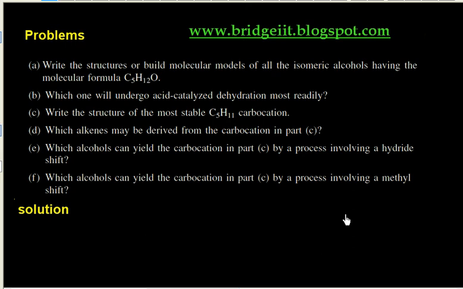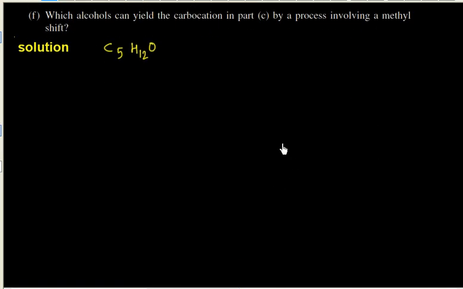Now this problem is related to dehydration of alcohol. This says we have a compound whose molecular formula is C5H12O. So the formula is given, C5H12O. We have to write the possible isomeric alcohols. So let us write the possible isomeric alcohols.